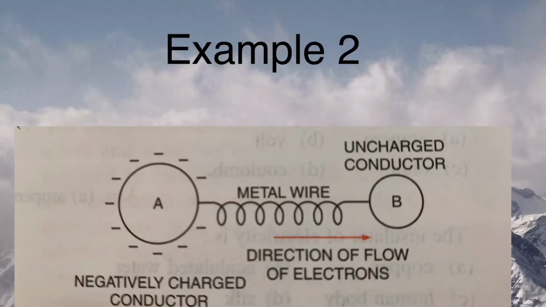Now in example 2, a negatively charged conductor A is joined with an uncharged conductor B with a metal wire. You know that a negatively charged conductor has excess of electrons. So when a negatively charged conductor is joined with an uncharged conductor, electrons from conductor A will flow to the uncharged conductor till both the conductors have equal concentration of electrons.